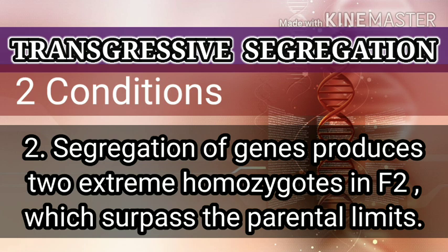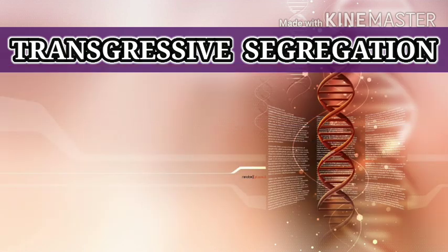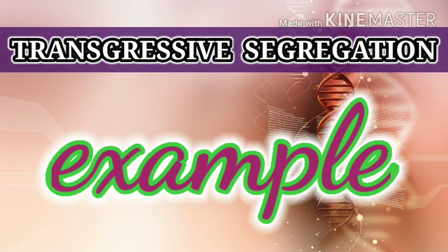As I said before, if the parent is suffering from any kind of disease or any kind of problem, then that group of genes, or any kind of gene, gets separated, crosses the parental limit and becomes extreme to stop that old character. So here they overcross the parental limit. So let's go through an example. You can clear your doubts if any are there.